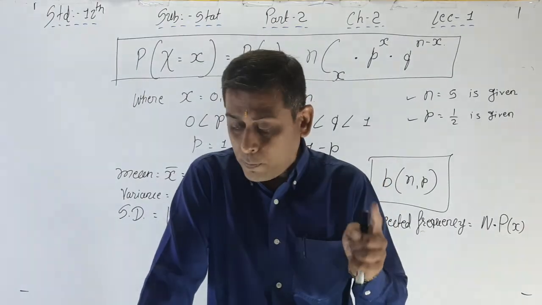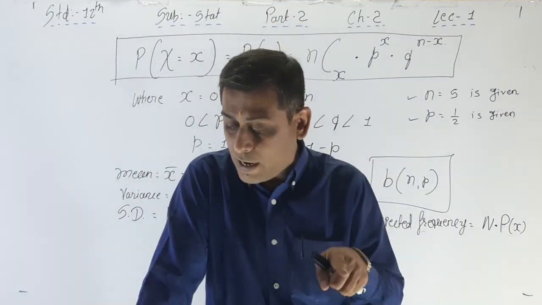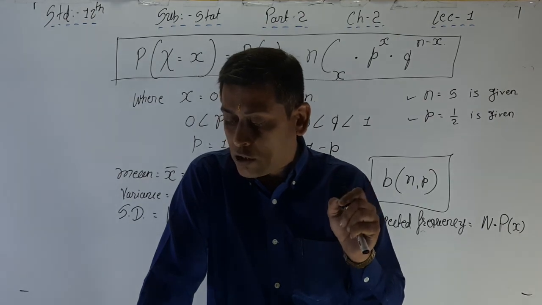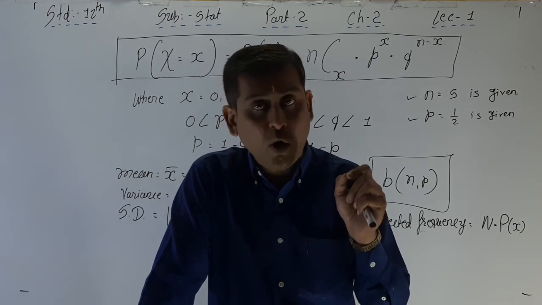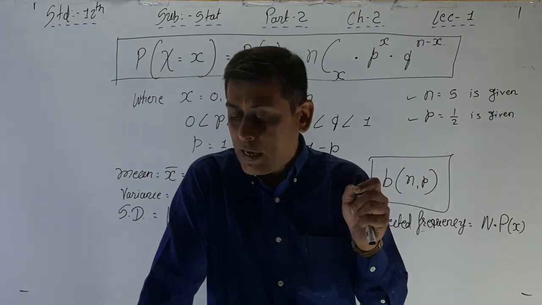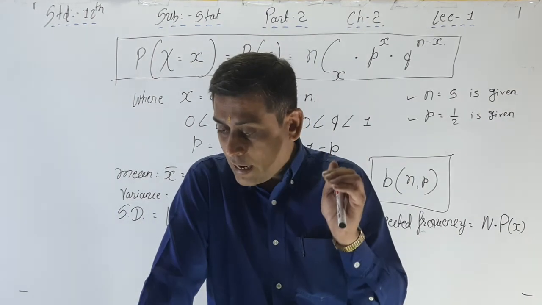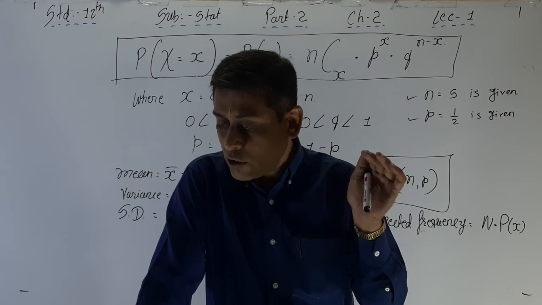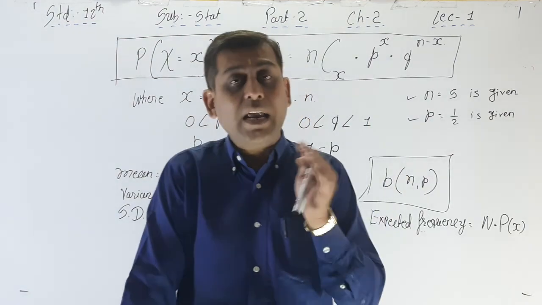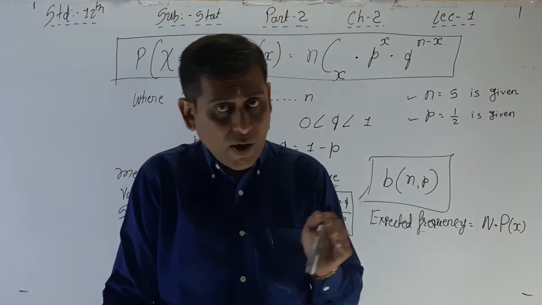Again, sixth point: if p is less than 1 by 2, then the skewness of the distribution is positive for any value of n. If p is equal to 1 by 2, then the distribution becomes symmetric, that means the skewness is 0 for any value of n.